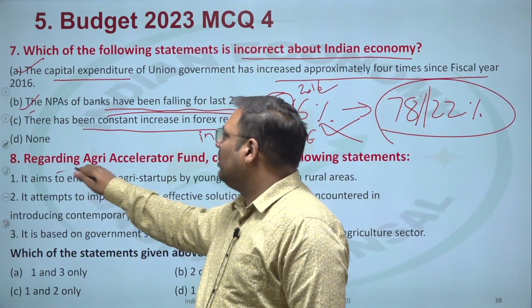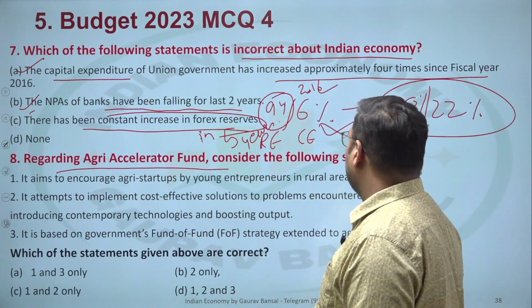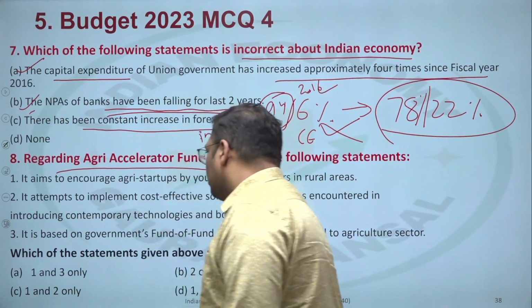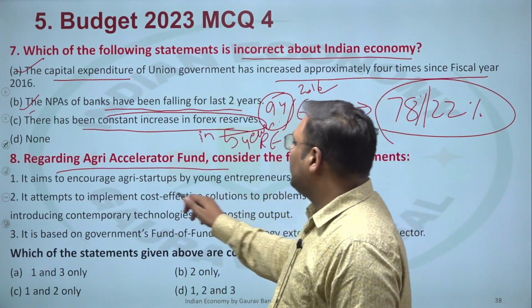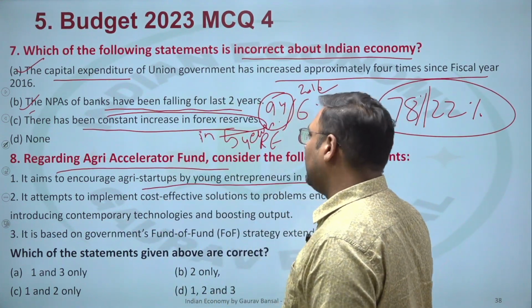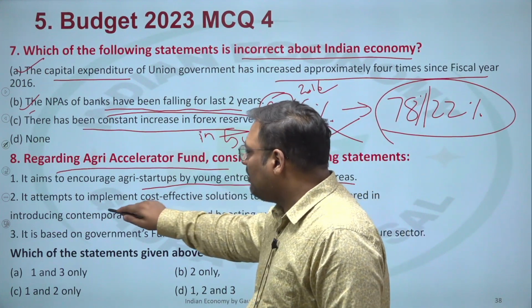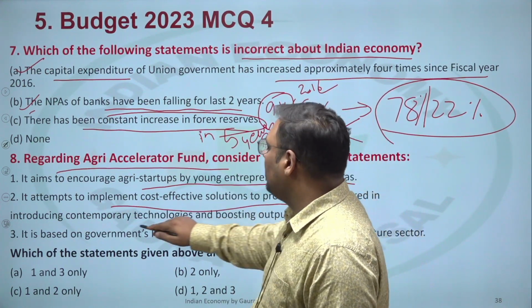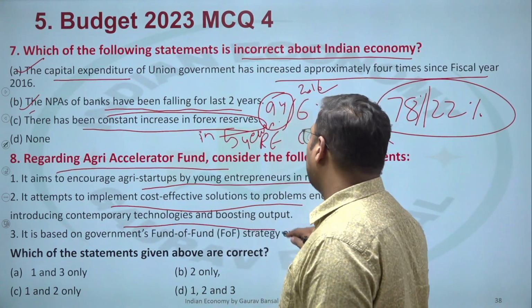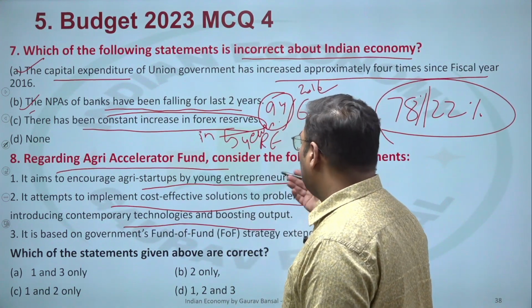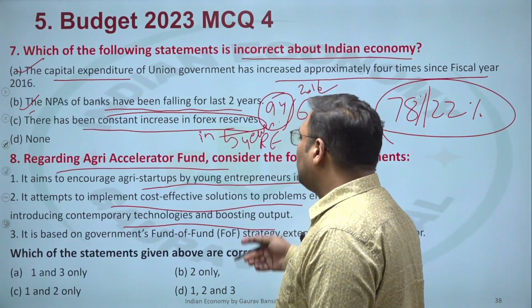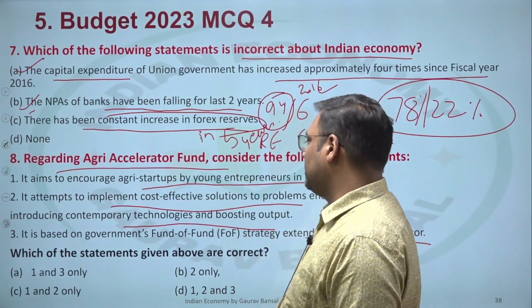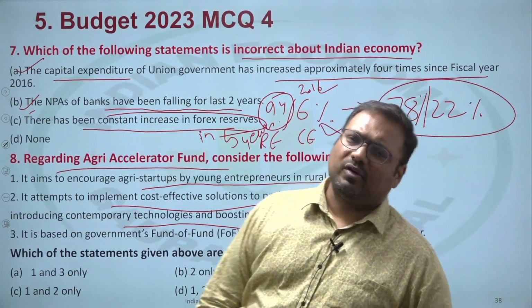8th, regarding Agri Accelerator Fund, consider the following statements. So again, purely a scheme based question. In this case, it aims to encourage agriculture startups by young entrepreneurs. It attempts to implement cost effective solutions to the problems encountered in introducing contemporary technology. That is also correct. Both of these are correct. And third, it is based upon government fund of fund strategy to extend to agriculture sector. That is also correct. What is fund of fund strategy?